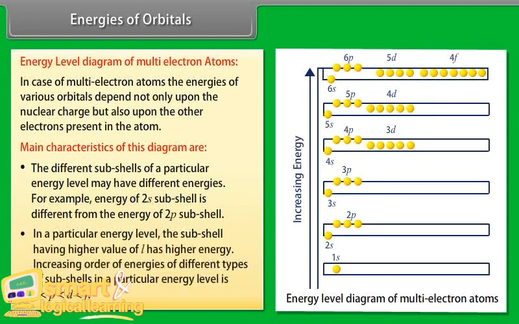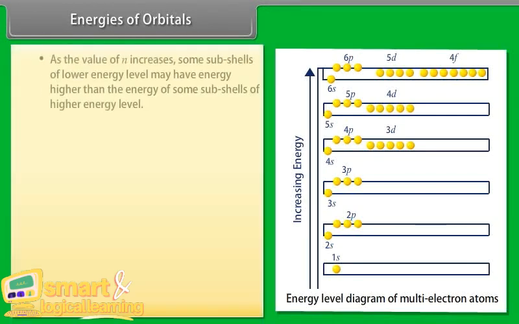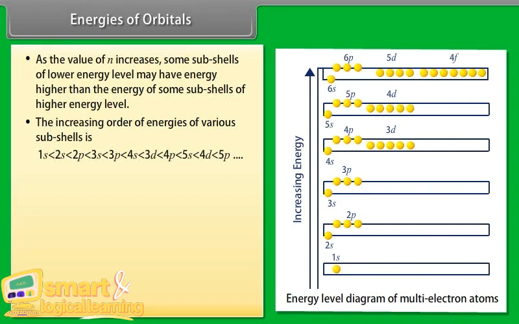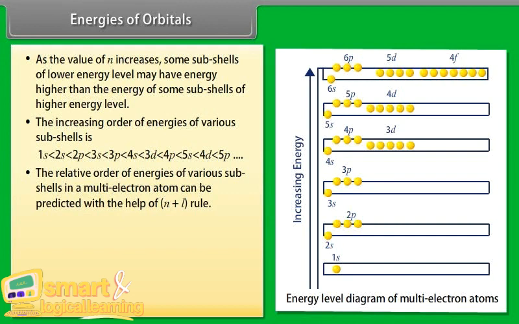Number 2, in a particular energy level, the subshell having a higher value of l has higher energy. The increasing order of energies of different types of subshells in a particular energy level is given. Number 3, as the value of n increases, some subshells of a lower energy level may have energy higher than the energy of some subshells of a higher energy level. Number 4, the increasing order of energies of various subshells is given.